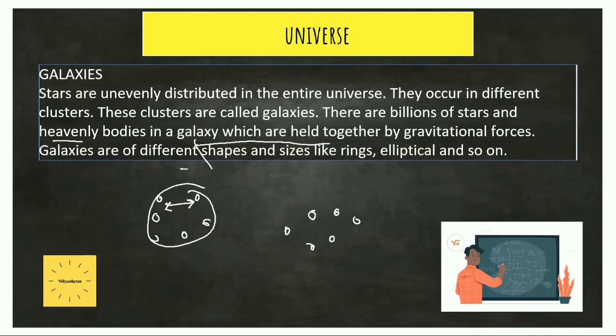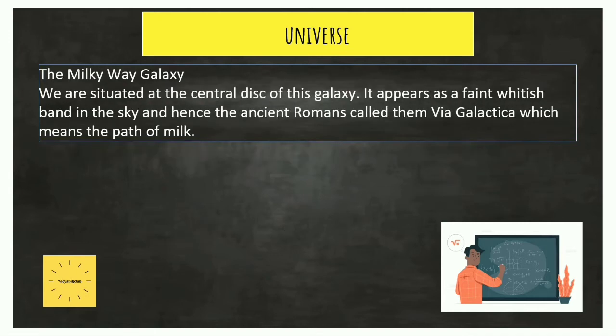Galaxies are of different shapes and sizes. For example, some galaxies are elliptical in shape, some galaxies are rings, and there are other shapes of galaxies too. So moving on to the next slide, we learn about the Milky Way galaxy. The Milky Way is the galaxy in which we are situated. We are situated at the central disk of this Milky Way galaxy.